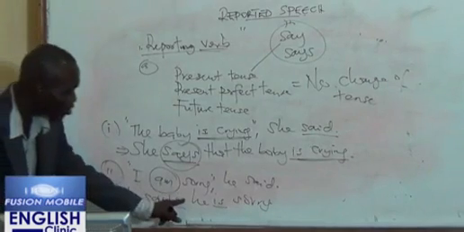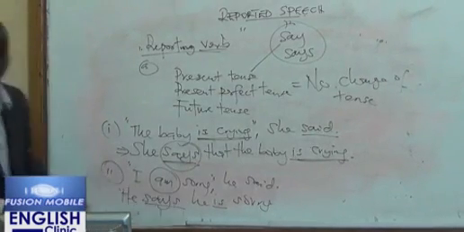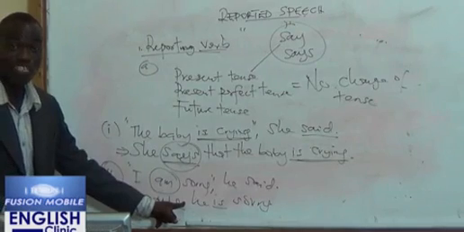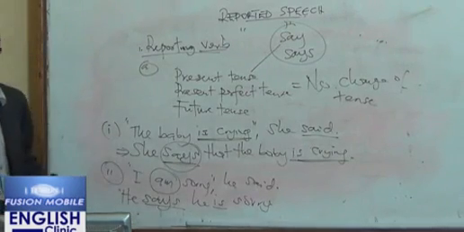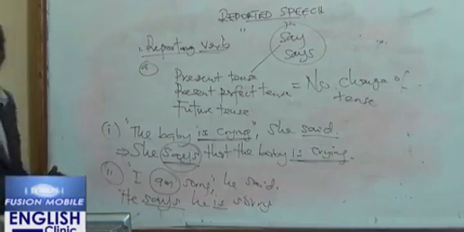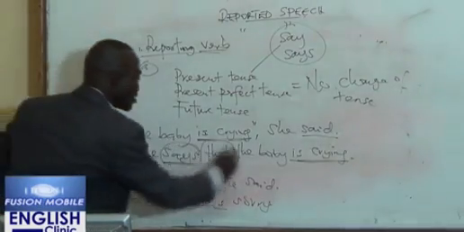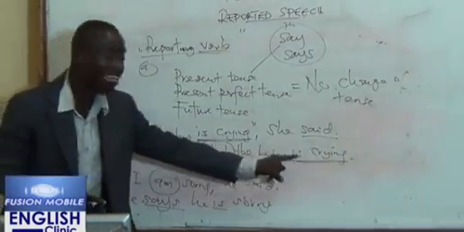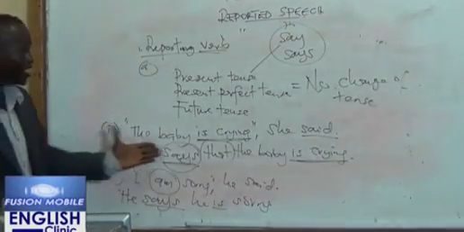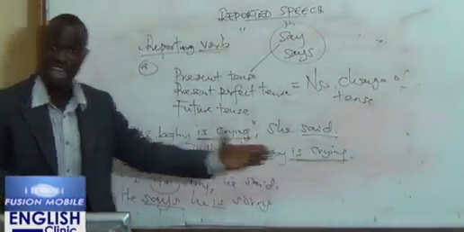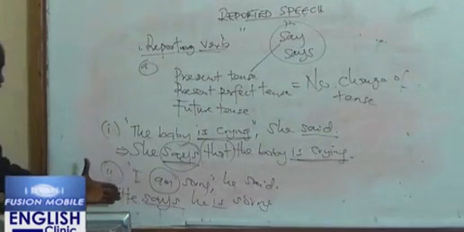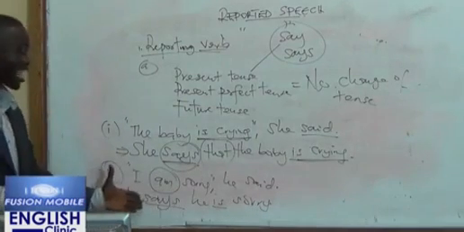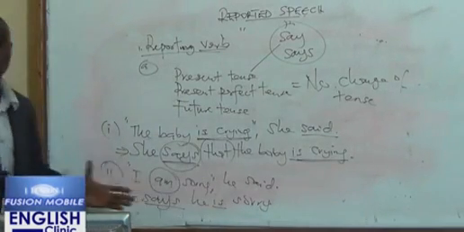If you look at my answer here, I have not added "that", which shows that that is optional. You may include that or you may leave it out. For instance, in the first example, I said that she said that the baby is crying. I can simply say, she said the baby is crying. I leave out the "that". So that's why I said he says he is sorry. I can as well say he says that he is sorry. So that is what is optional.